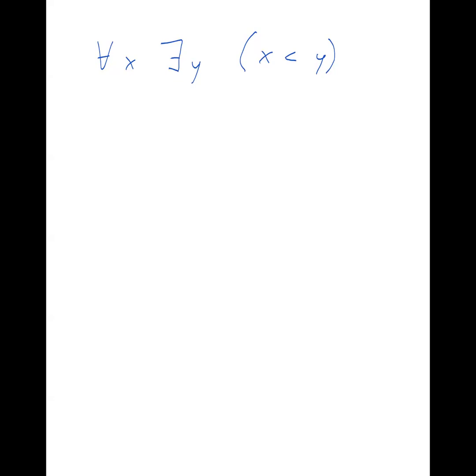So how about 2? No matter what number you pick, like you pick 1, then there would be a 2, right? Such that 1 is less than 2, right? If you picked 100, there would exist a number like 101, so that 100 is less than 101, right? So it's true that for all real numbers, there exists at least one other number that's bigger than it, right? So that's true. Let me reverse that and just see, can you reverse quantifiers or not?